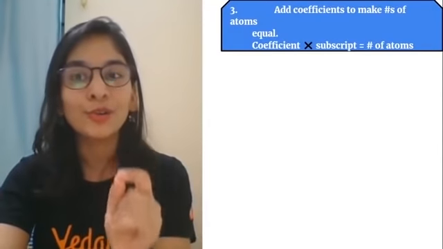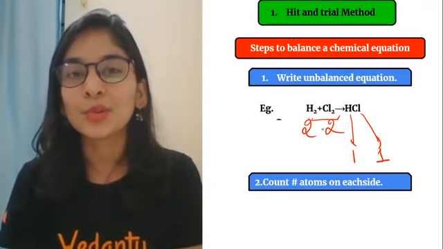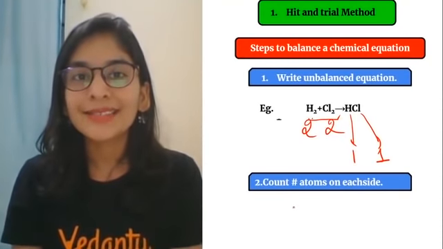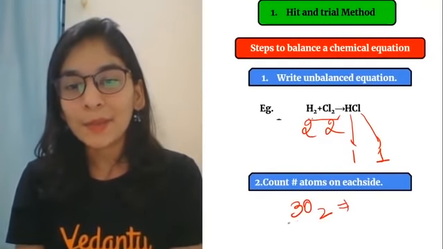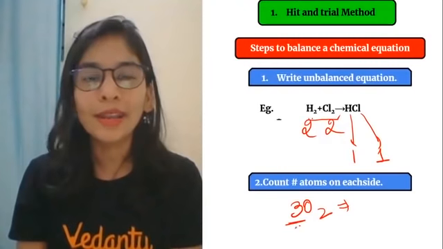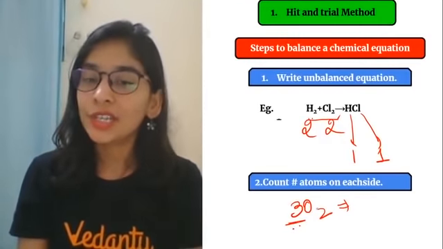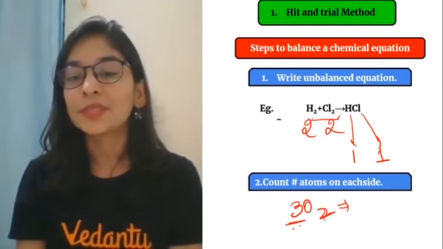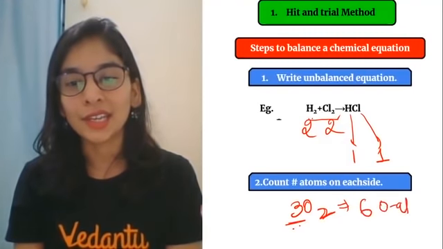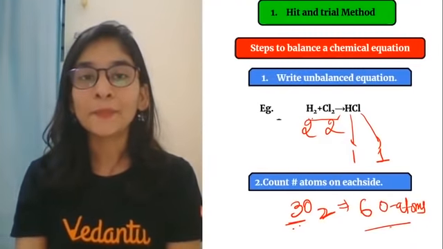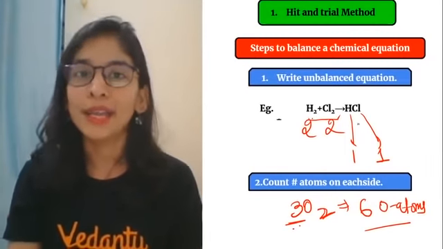That is, as I told you, coefficient into subscript is the total number of atoms. What does that mean? Sometimes students are confused. Okay, ma'am, it's written like this: 3 O2. What is the total number of oxygen? This number which we write at the very start is a whole number; we always try to keep it a whole number. This is called the coefficient and we multiply it with the subscript, the number we write below. Okay? And the total number of oxygen is 6 oxygen atoms. So the third rule is telling us never to forget to count the number of atoms in this way. So 2, 2, 1 and 1.